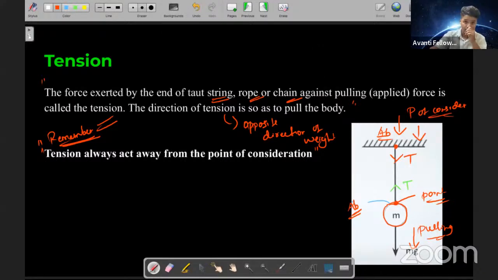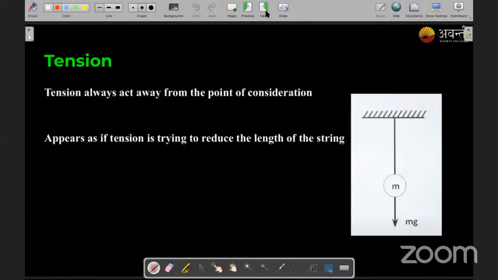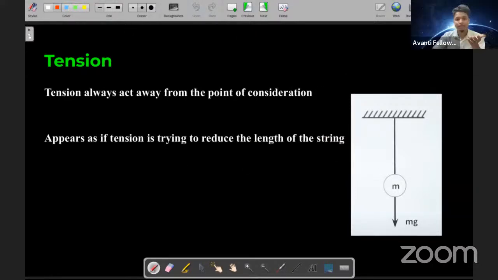Is it good, students? Okay, very good. Now, if that is the case, then we are going to talk more about tension. How will this tension act? See, as I said, tension will act away from the point of consideration. If I'm taking this as my point of consideration, the tension will act over here, T. And over here, if I'm considering this as my point of consideration, what tension will act?